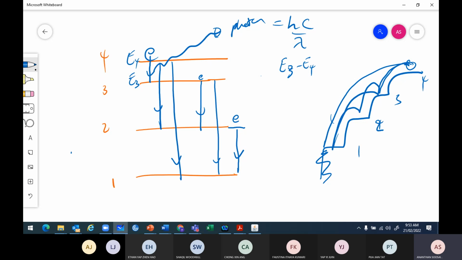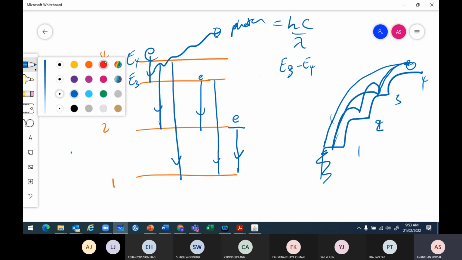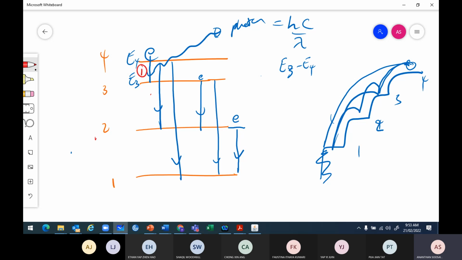After that, what do they ask? Out of these 6 transitions, which photon possesses the highest frequency? Let's say I label them 1, 2, 3, 4, 5, 6.